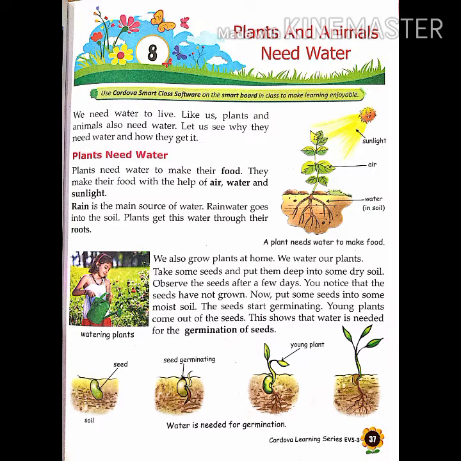It arises from the embryo, or a new plant is also called a sapling. Two new words are there: embryo and sapling. Seedling is called the seed, embryo is also called the seed, and small plants are called saplings. Okay, plant saplings. So you have understood the topic germination of seeds through the video.